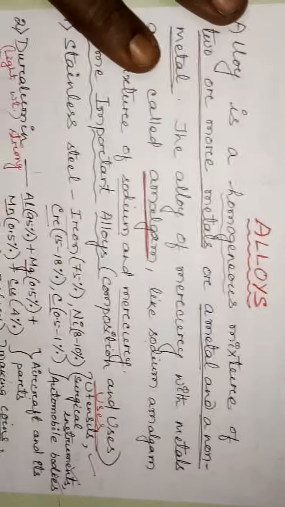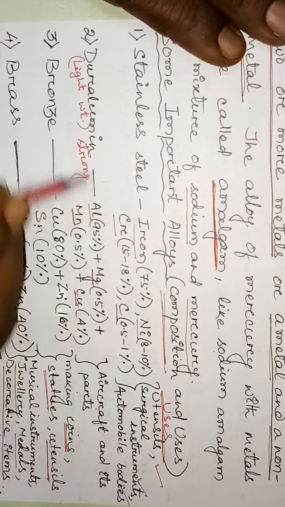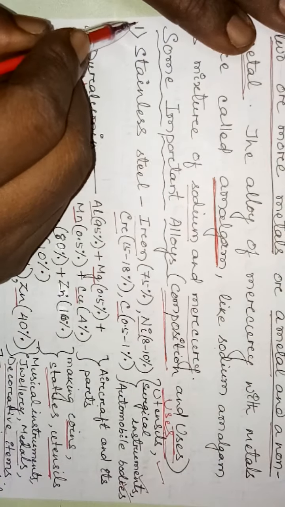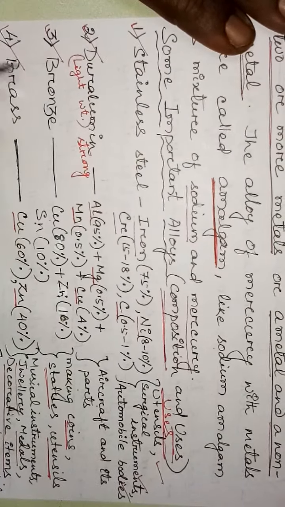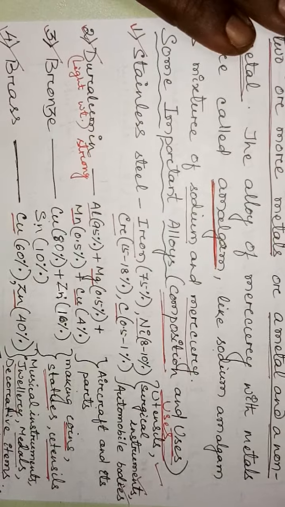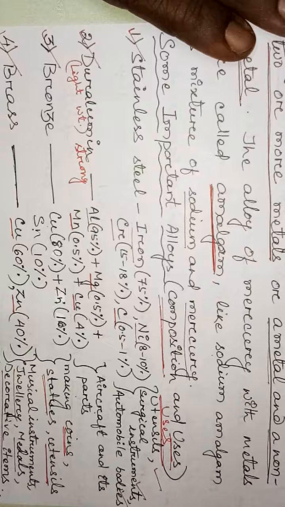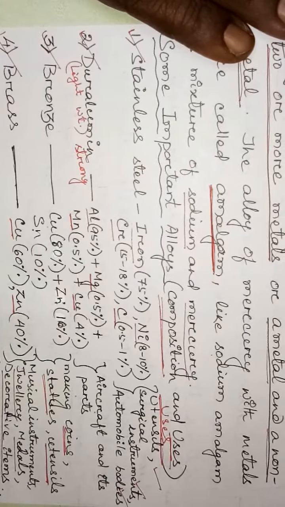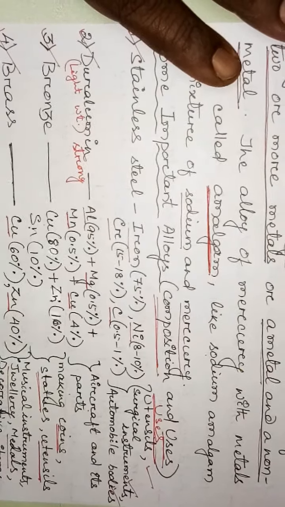So regarding alloys, you have to remember mainly what an alloy is, then the composition of certain important alloys and their uses. The important alloys are stainless steel, duralumin, bronze, brass, solder and fused metal. Some other alloys are bell metal and gun metal. All these are important alloys. You have to remember their uses and compositions.